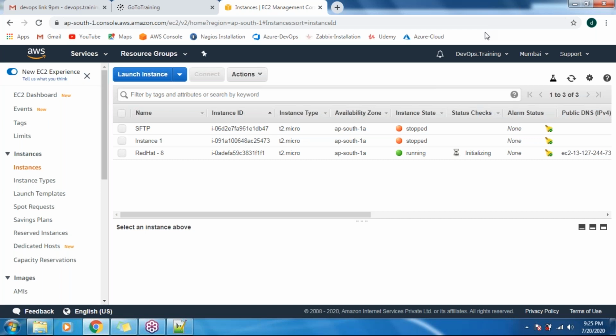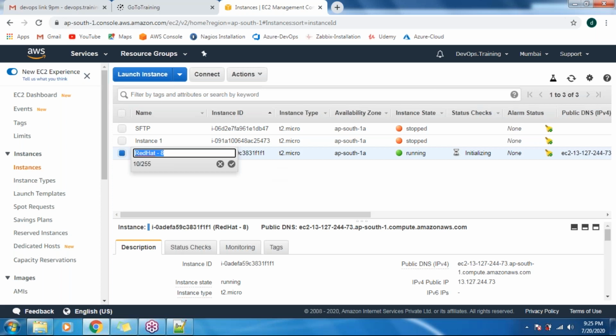Okay, so you can see, guys, it's Red Hat version 8. This is the name I have given. If you remember, I provided that name in the tags, hence it came here. If you want, you can change it here also. There are no issues. So you can see this is the machine, running in the cloud, in an AWS environment. This machine is running now. So this is the Linux box.